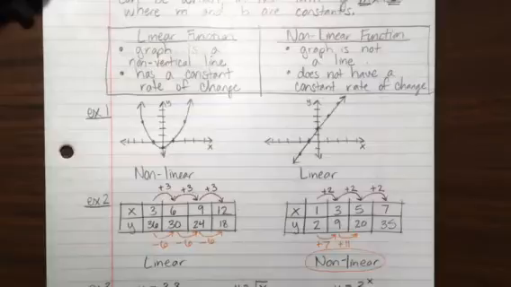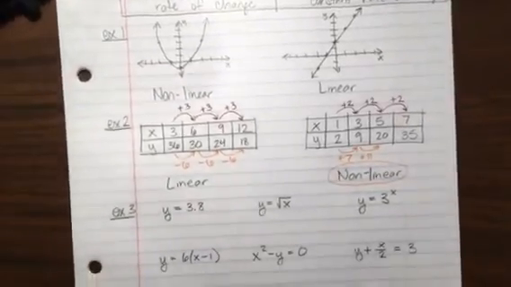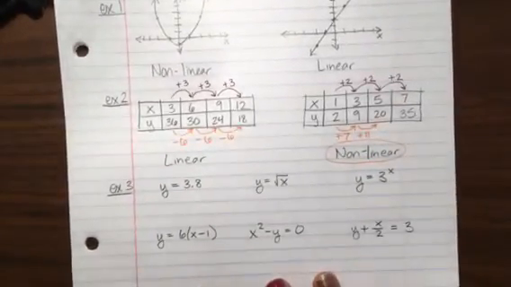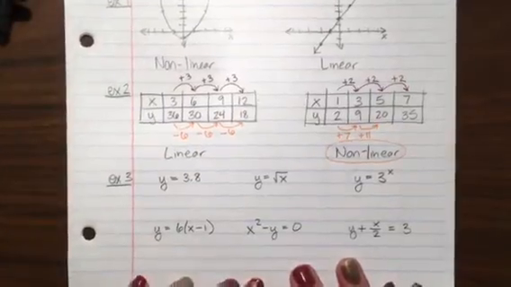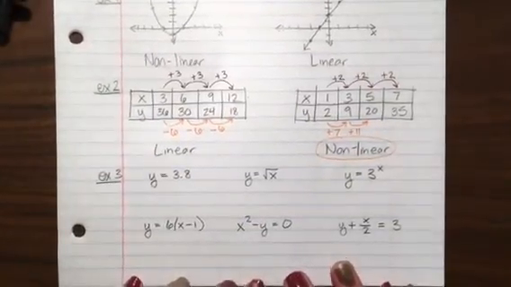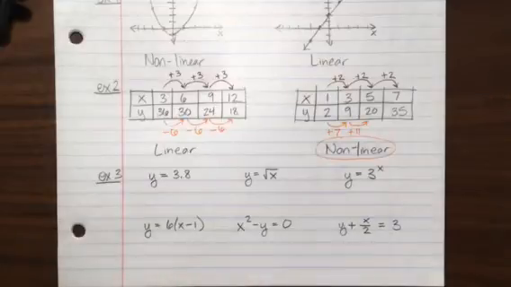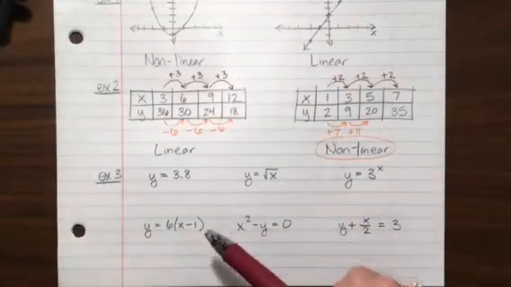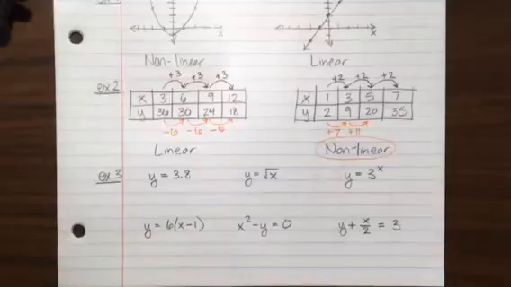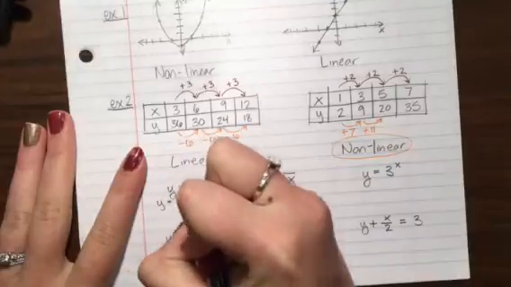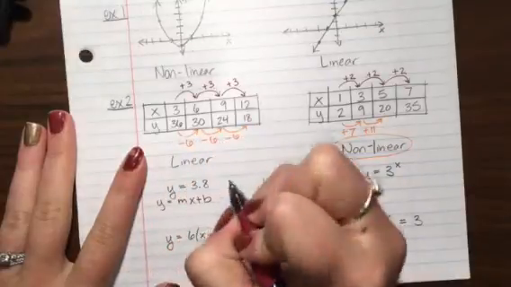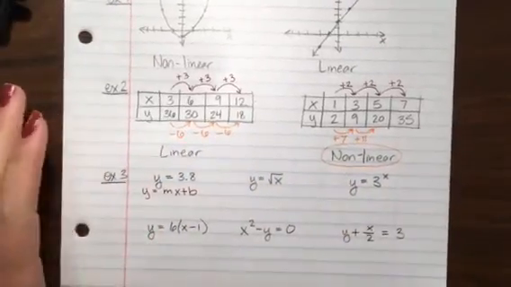We can also look at equations of a line. Here are a couple equations of a line. Again, if you need to pause the video to catch up, that's perfectly fine. In order to be a linear equation, we need to be able to write it in the form y equals mx plus b.